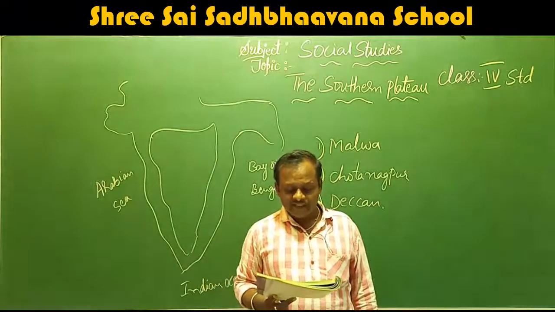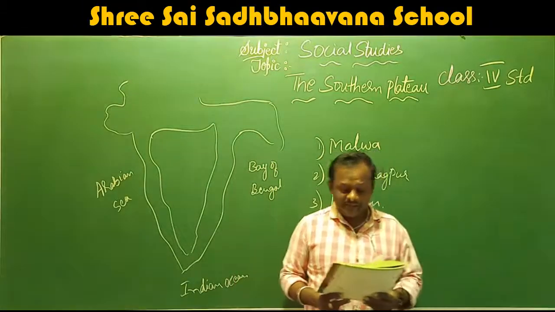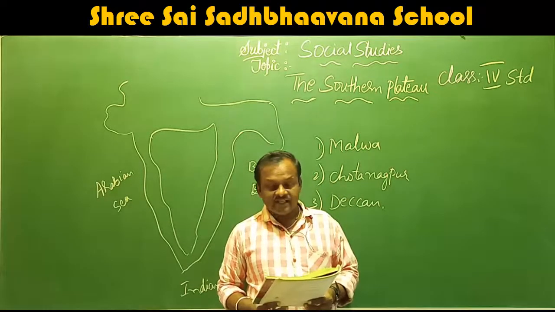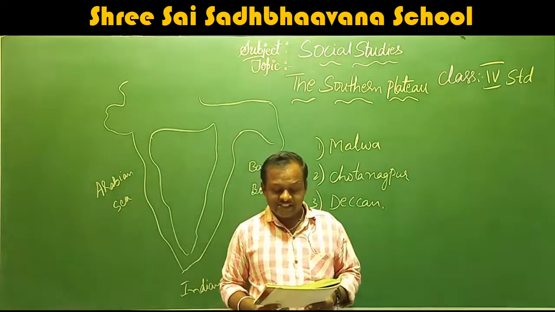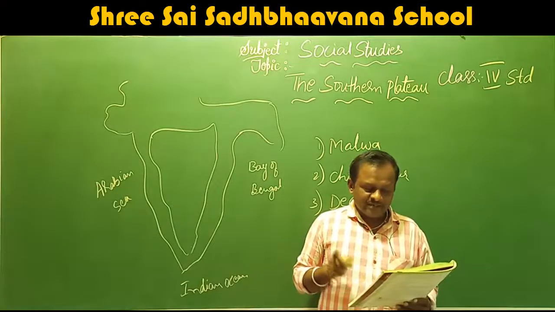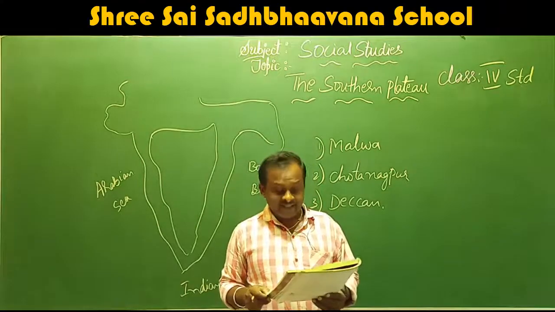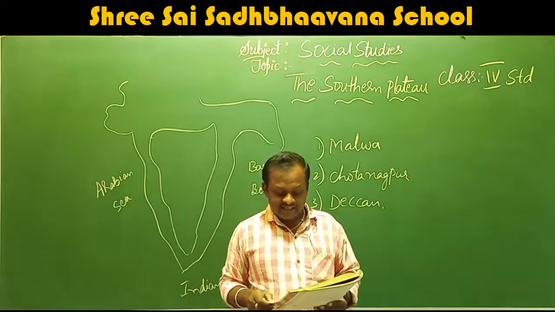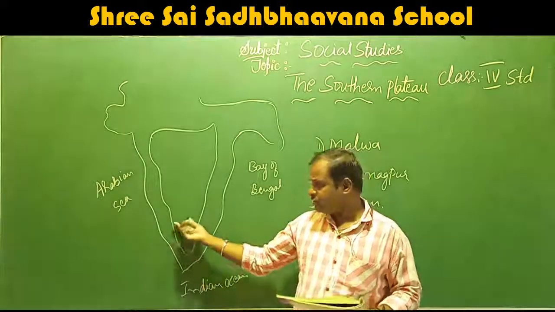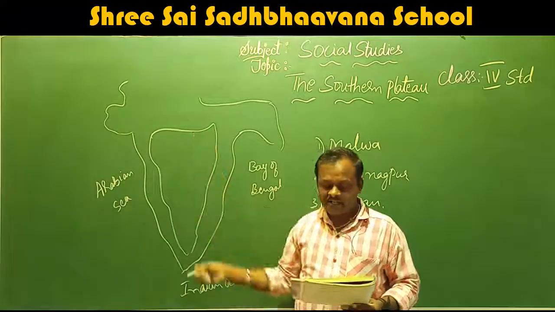Once again, I will read the location. The southern plateau includes three plateau regions, namely the Malwa, the Chota Nagpur, and the Deccan. The Malwa Plateau is in the northwest part of the southern plateau and lies between the Vindhya and the Aravalli hills. The Chota Nagpur Plateau lies in the northeast of the plateau region, extending till the Rajmahal hills. The Deccan Plateau, as the name implies, is the southern extension of the plateau region. Southern extension means towards the south, from the north to the south.